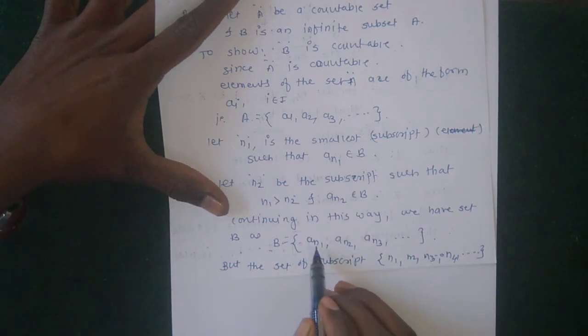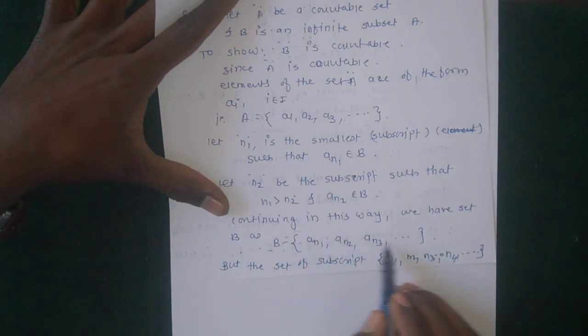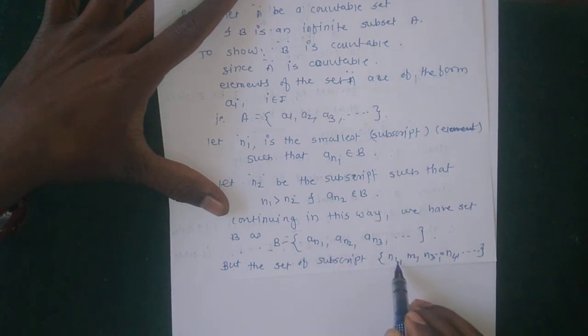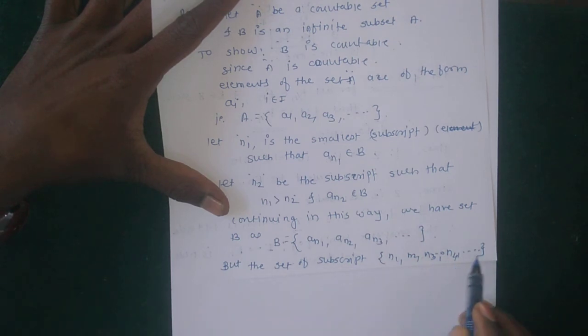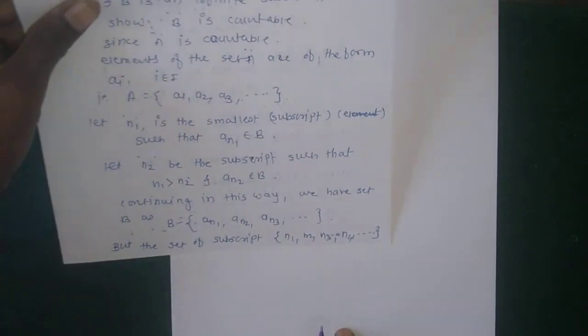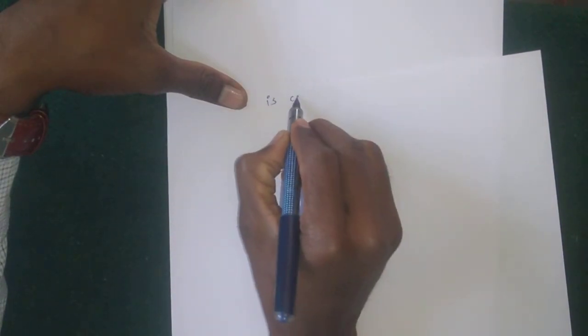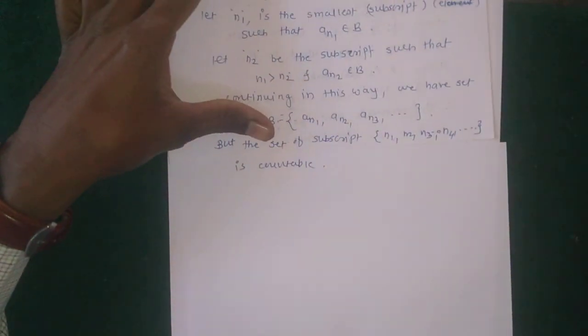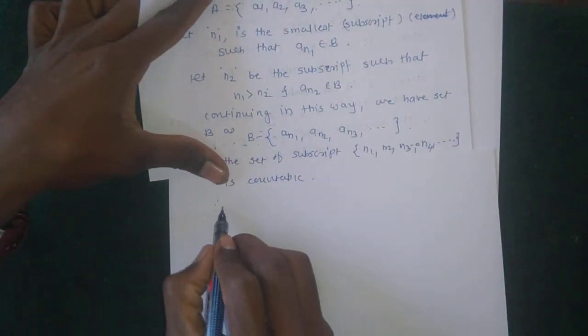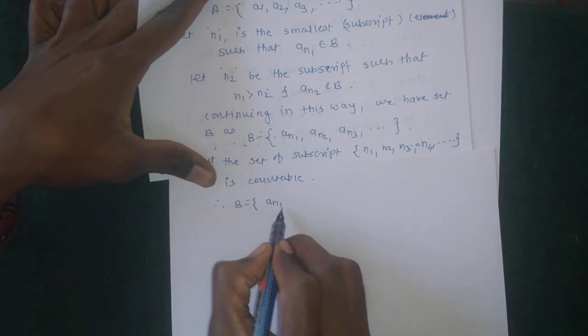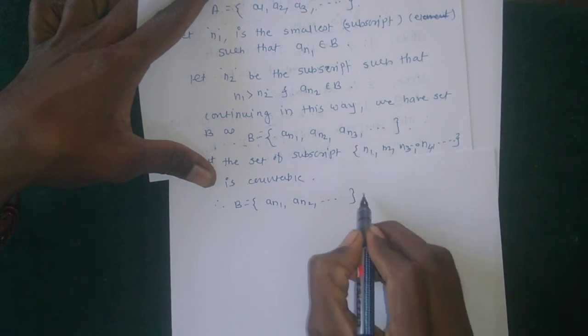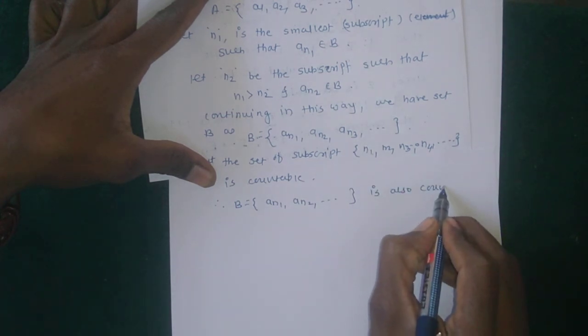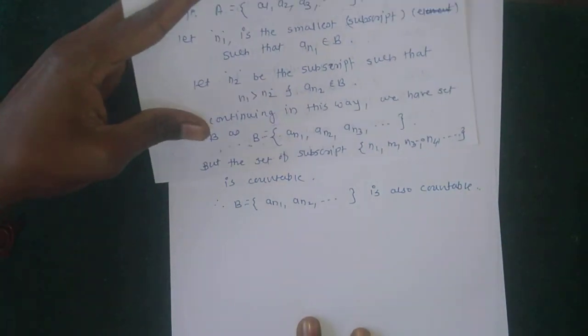So all these are countable, which implies that the elements a_n1, a_n2, and so on are also countable, because the set of subscripts n1, n2, n3 is countable. Therefore the set of subscripts is countable, and therefore the set B equal to a_n1, a_n2, and so on is also countable. This is the proof of this theorem.